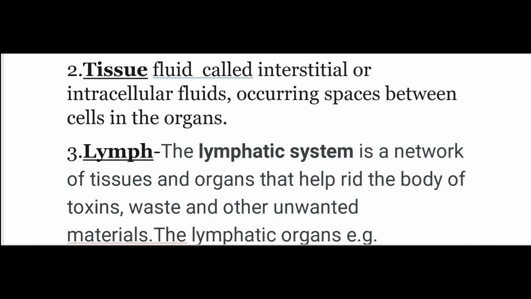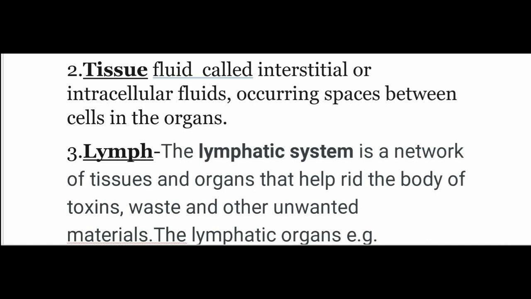Tissue fluid is also called interstitial or intercellular fluid, which is found between the spaces of the cells in the organ. Now the third one is the lymph, the lymphatic system. It is a network of tissues and organs that help rid the body of toxin waste and other unwanted materials.